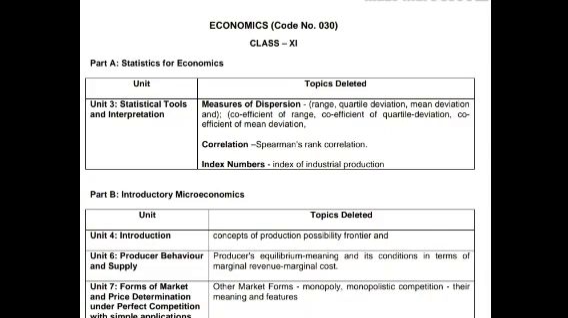So from statistics, measure of dispersion, and the topics range, quartile deviation. So mark these topics in your statistics books. Okay, so these are the topics from statistics. And from microeconomics, concept of production possibility frontier. See, here units are mentioned wrong. Fine, don't go for that. Just look at the topics.